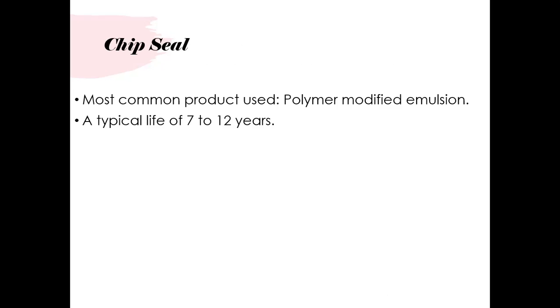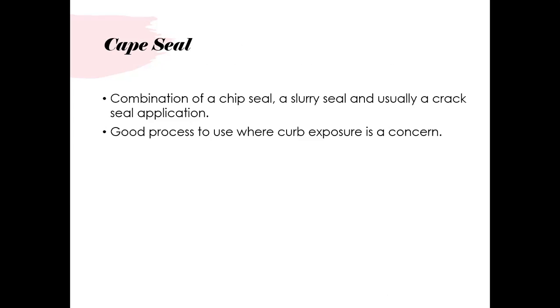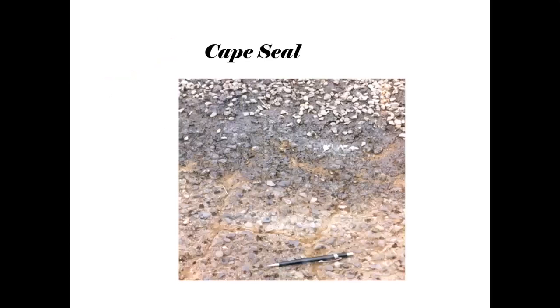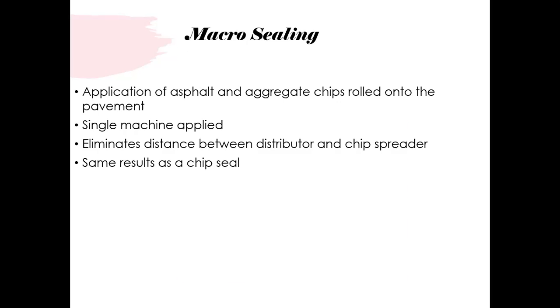Nowadays, a polymer modified emulsion is recommended. If it is properly done, it can have a life of 7 to 12 years. There comes the Cape seal. Actually, Cape seal is a multiple treatment of chip seal, slurry seal, and crack seal application, and it is where the curb exposure is concerned. This is where a Cape seal is applied.